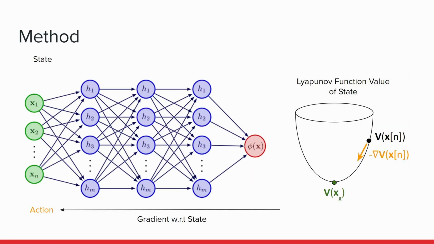We use neural networks to learn the Lyapunov function, since their gradients with respect to the state input are computable. We use the negative gradient of the learned Lyapunov function, since it guarantees that the Lyapunov stability criteria will be satisfied and provide a stable policy.